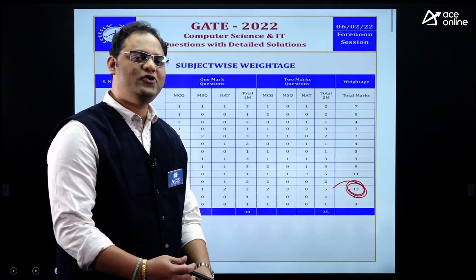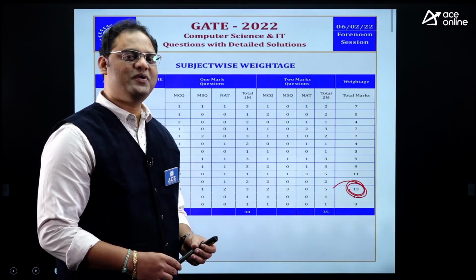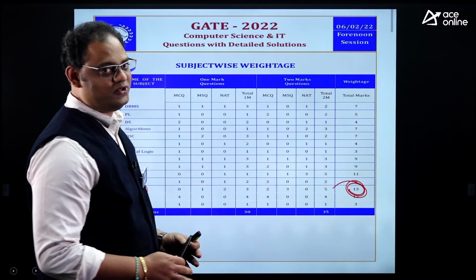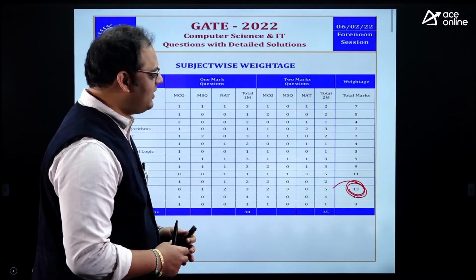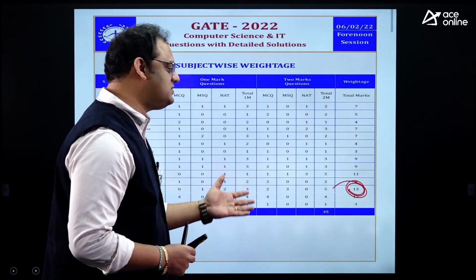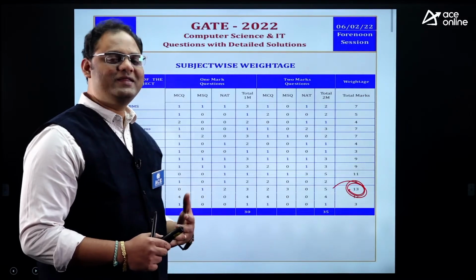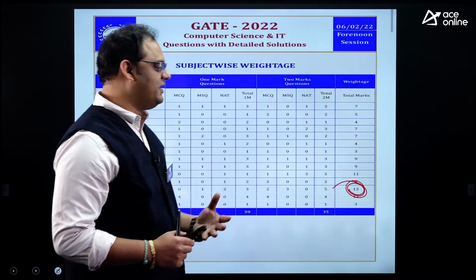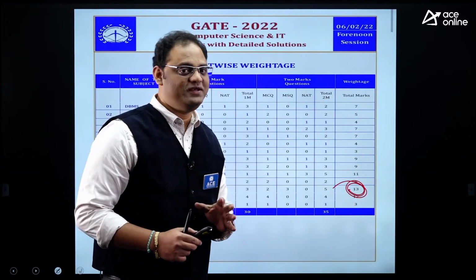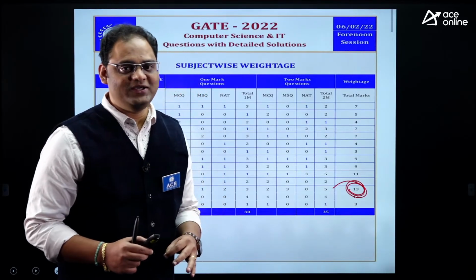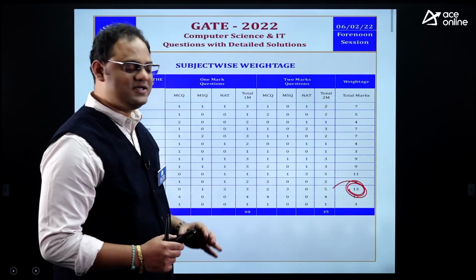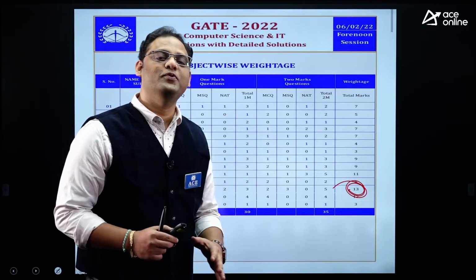As we know, discrete is specially introduced for computer science engineering students, and the concepts of discrete help you to understand programming and all other computer science areas in a better way. So that is the reason they have introduced discrete especially for computer science.